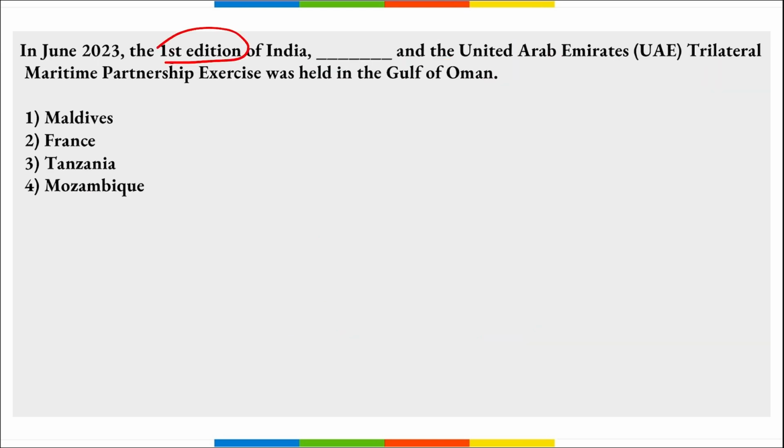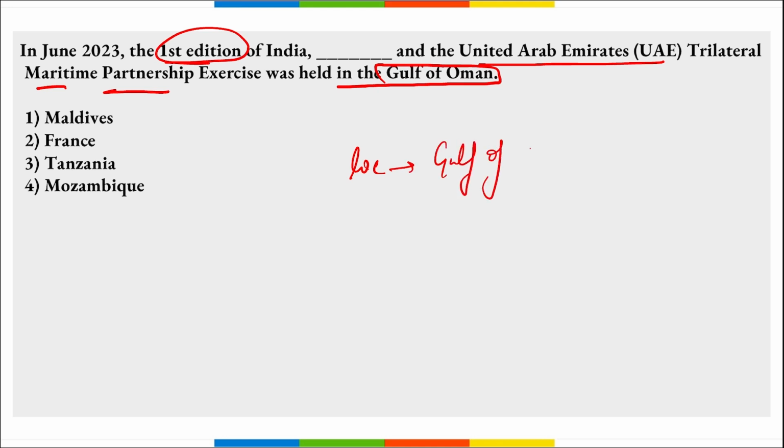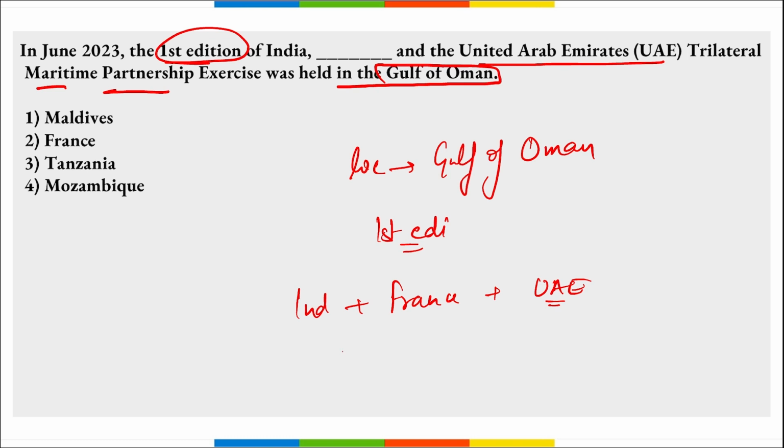Next, the first edition of India-France-UAE trilateral maritime partnership exercise was held in the Gulf of Oman, right? So in the Gulf of Oman. So what is the location? Gulf of Oman, where the first ever edition of exercise between India, France and UAE was held, right? It was a trilateral maritime partnership that was held from 7th till 8th of June.